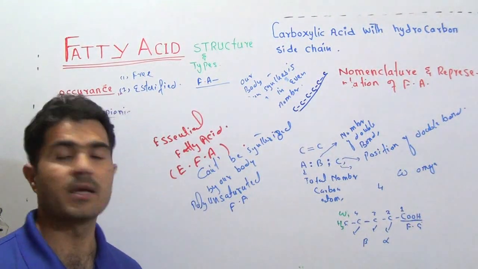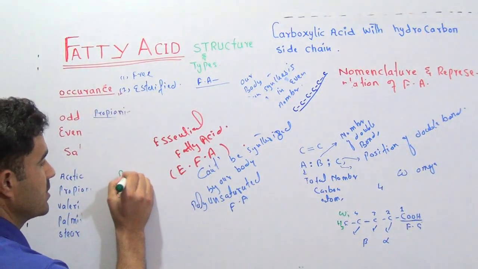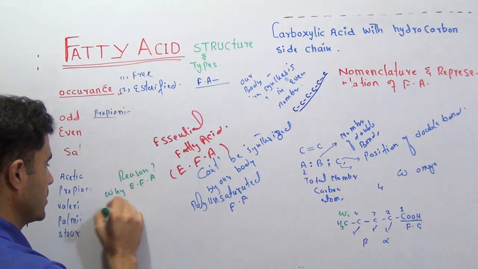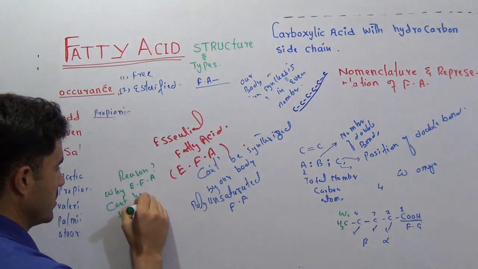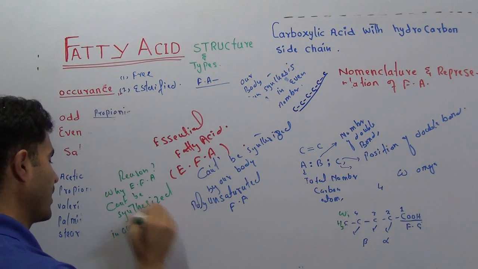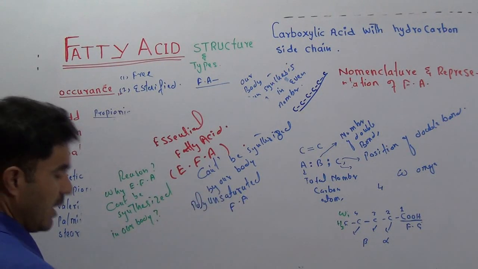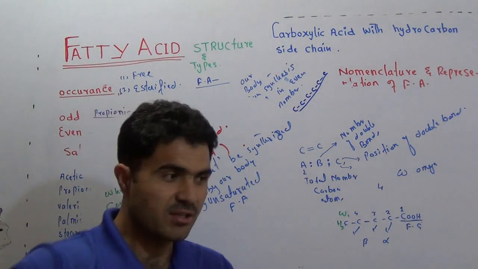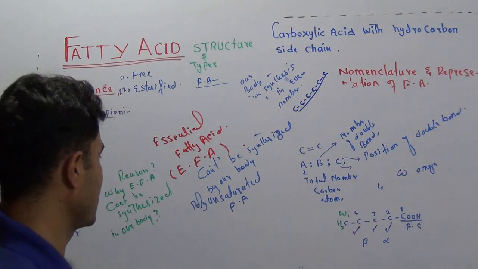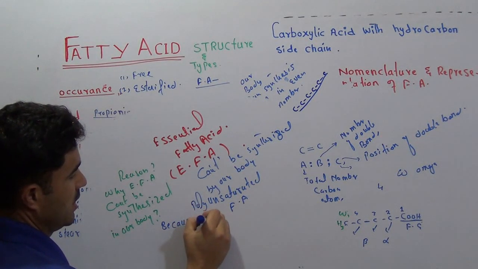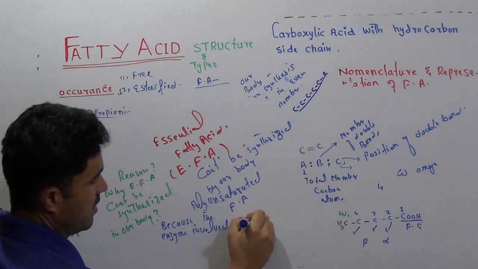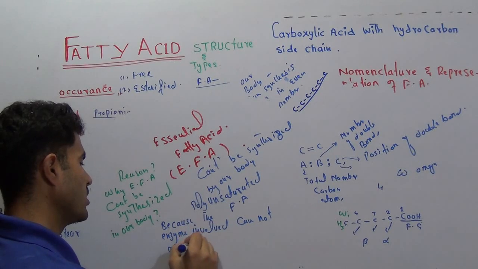There is a reason also why our body cannot synthesize. If you write the reason why essential fatty acids can't be synthesized in our body: the enzyme in our body which synthesizes lipids cannot add a double bond beyond C9 and 10, because the enzyme involved cannot add double bonds.